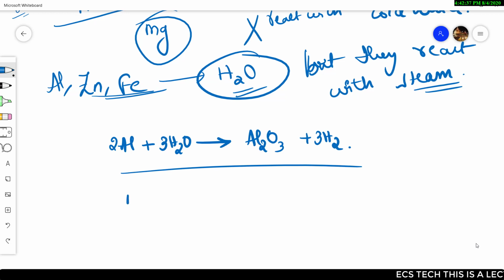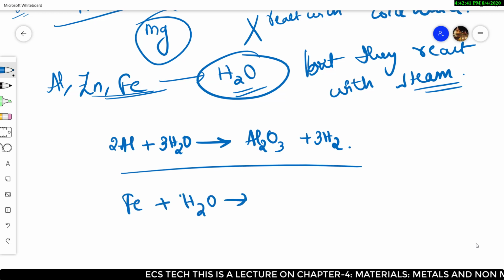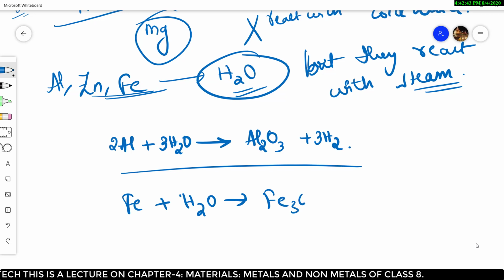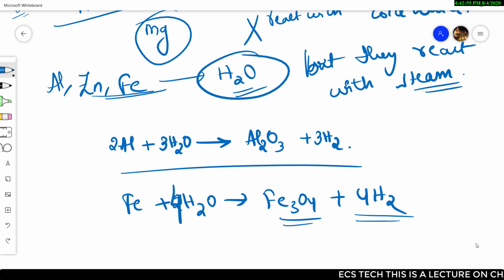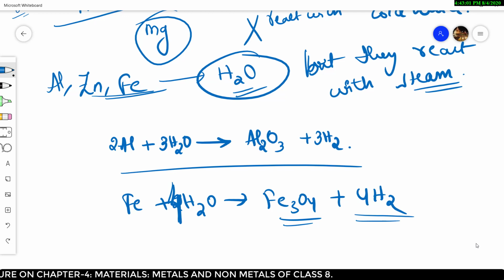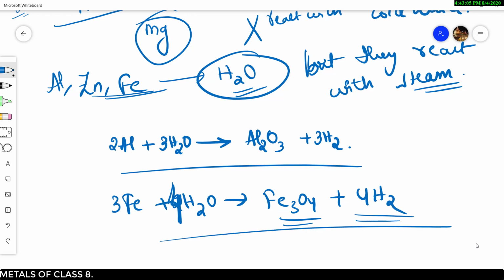If you take iron and react it with water, it forms iron oxide, Fe3O4, plus hydrogen gas. Since four oxygens are there, we have to give 4H2O, and 4H2 on the other side. Fe3O4 means three Fe, so this is also balanced.